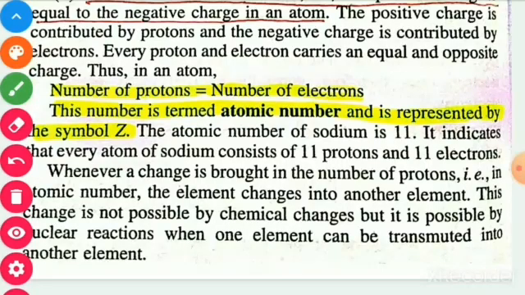If the atomic number is found to be changed, that is the number of protons is found to be changed, then the element is found to be changed. This change is not possible by chemical change, but it is possible by nuclear reactions, when one element can be transmuted into another element.